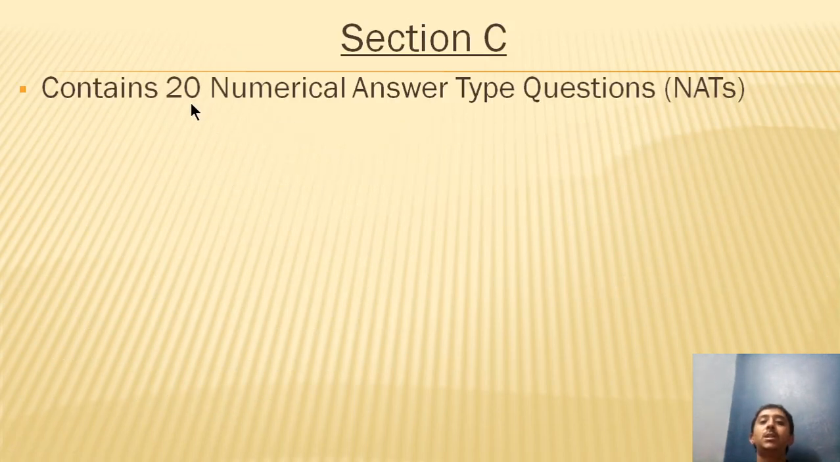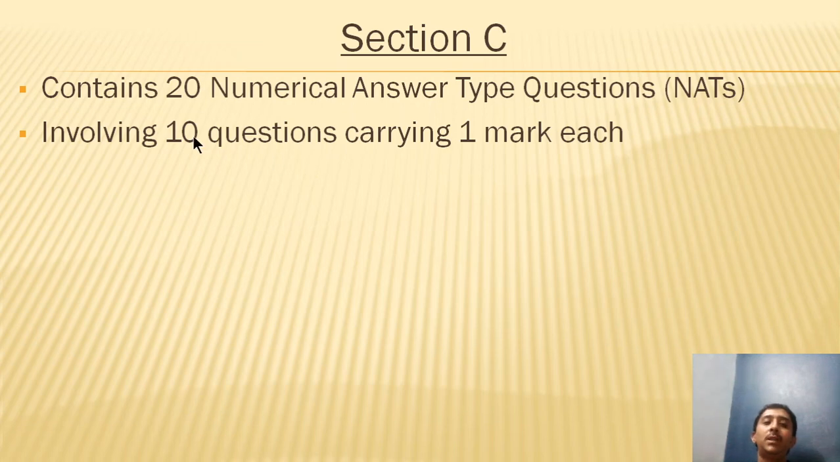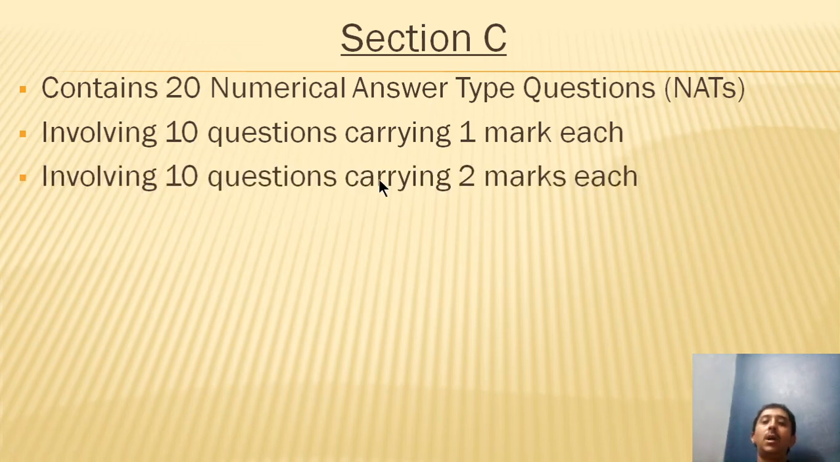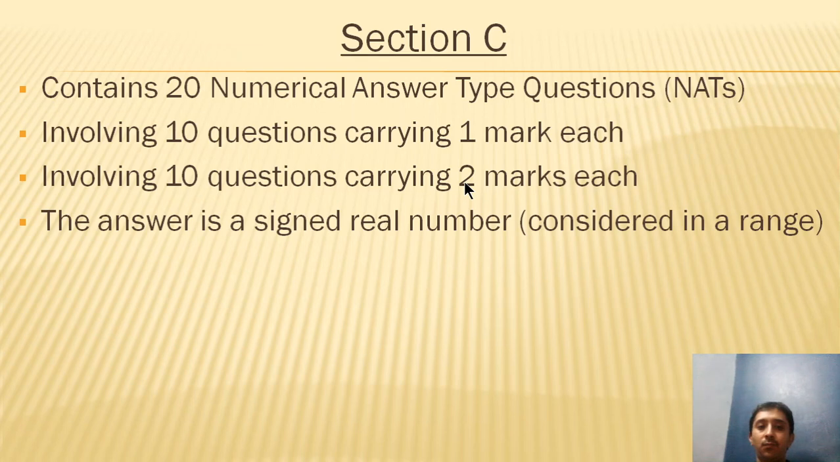Section C contains 20 NATs. NAT stands for numerical answer type questions. Here, once again, there are going to be 10 questions for 1 mark and 10 questions for 2 marks. And the answer for each of these 20 questions will be a signed real number. And when I say signed real number, it can be a negative real number, it can be a positive real number, and it can be 0 as well. So that means to say that it can be an integer, it can be a fraction, it can be an irrational number, it can be any real number varying from -infinity to +infinity.